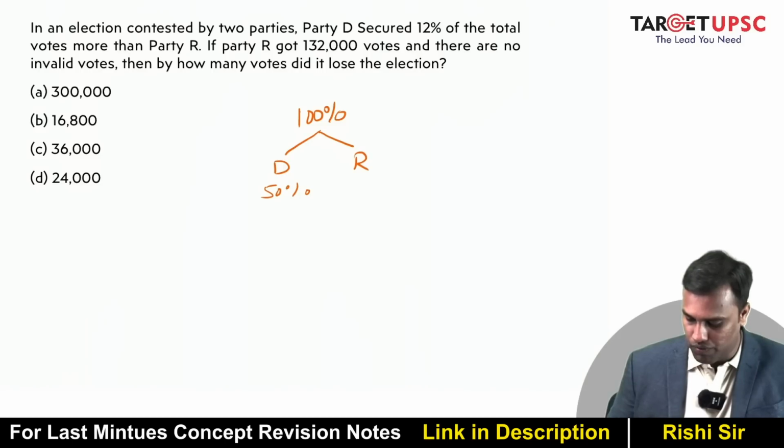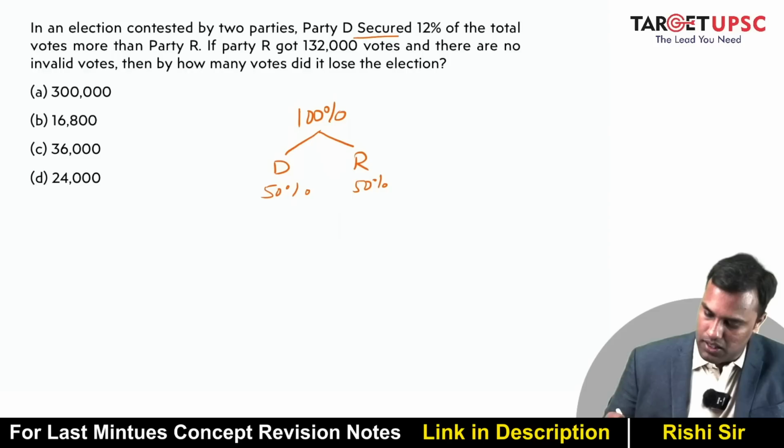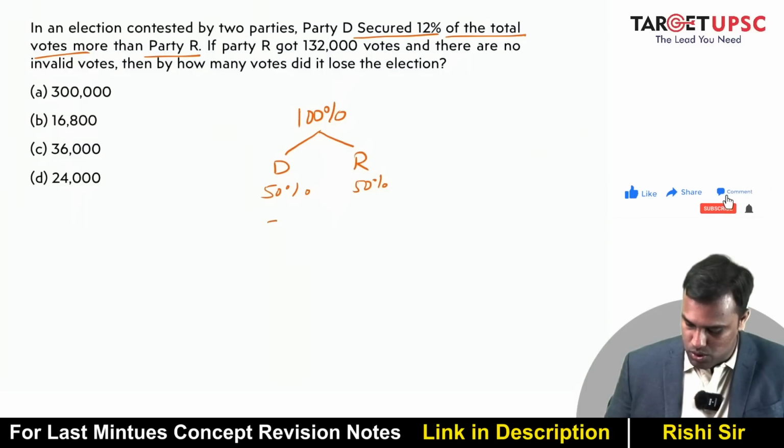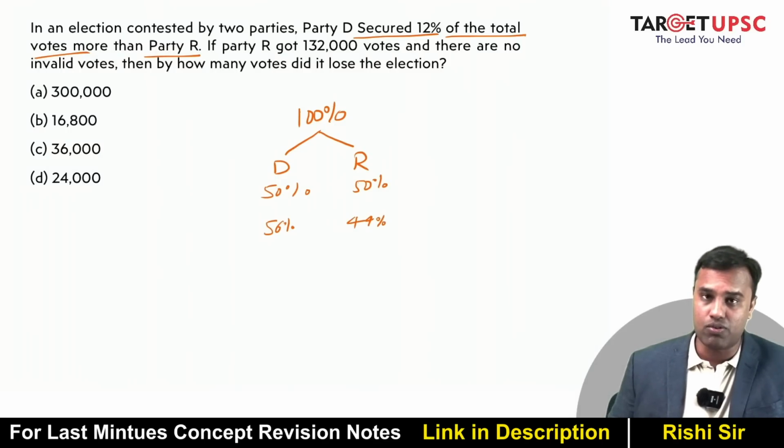Neutral scenario is 50% and 50%, right? But in this case, Party D secured 12% more than Party R. That means D has to get 56% vote and R has to get 44% vote. Yes or no? Because then the difference will be 12%.